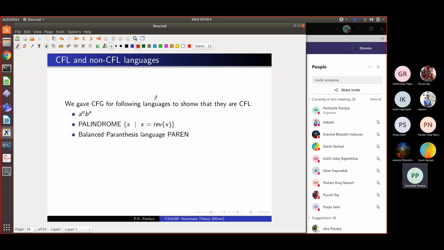Okay. We saw that there are several languages which are context-free. A language is called context-free if it is generated by a context-free grammar. Now we showed that A raised to n, B raised to n is a context-free language. Right? Why? Because we could give a grammar for it. We also showed that this was not a regular language. How did we do that? Can anybody tell me? So, Pooja, how would we show? I mean, I'm not asking you to give the proof, but what is the method we would use to show that A raised to n, B raised to n is not regular?